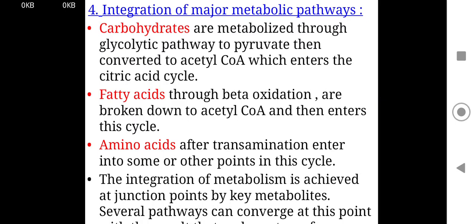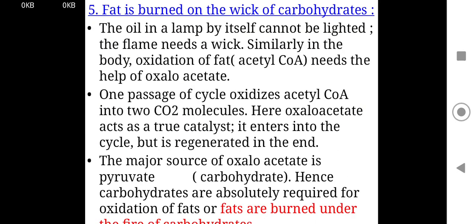Integration of major metabolic pathways. Carbohydrates are metabolized through the glycolytic pathway to pyruvate, then converted to acetyl-CoA, which enters the TCA cycle. Fatty acids through beta oxidation are broken down to acetyl-CoA and then enter this cycle. Amino acids after transamination enter at some point in this cycle. The integration of metabolism is achieved at a junction point by a key metabolite. Several pathways can converge at this point.